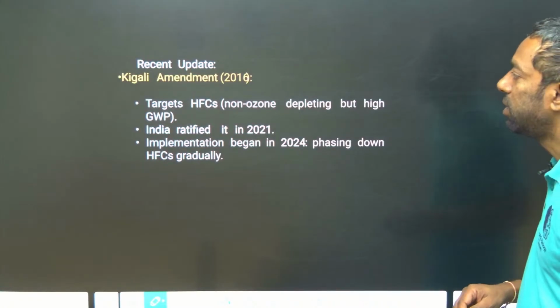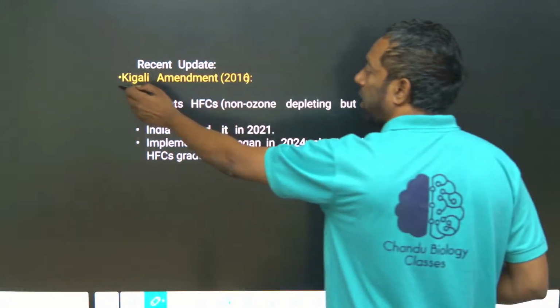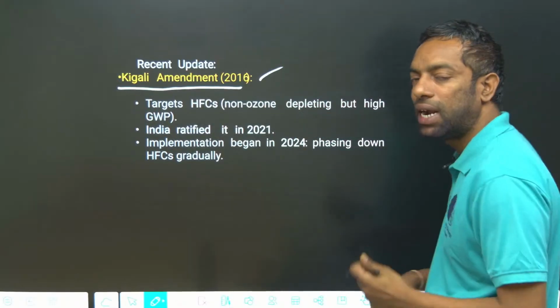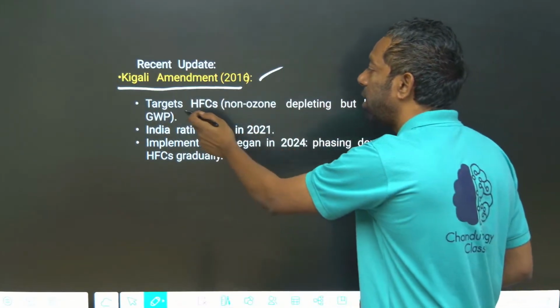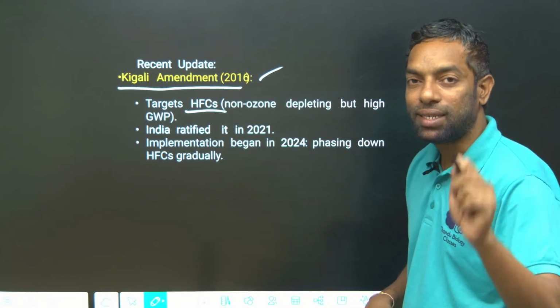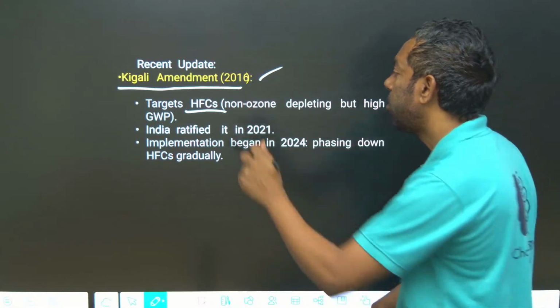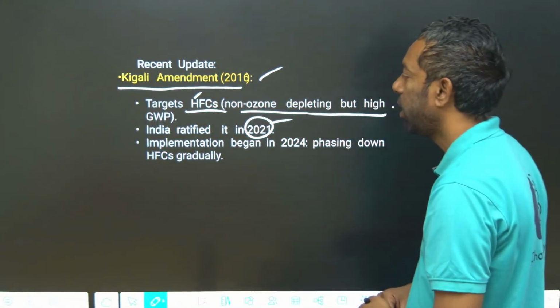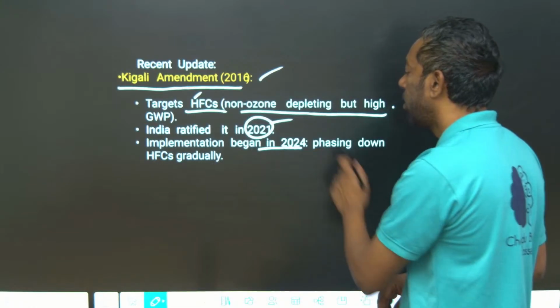Recent updates: the Kigali Agreement, this is also important. What is the Kigali Agreement? It targets HFCs, hydrofluorocarbons, not chlorofluorocarbons. They can misguide you. It is about hydrofluorocarbons, which are non-ozone depleting but have high GWP. India ratified it in 2021 and it is implemented. Action began from 2024.